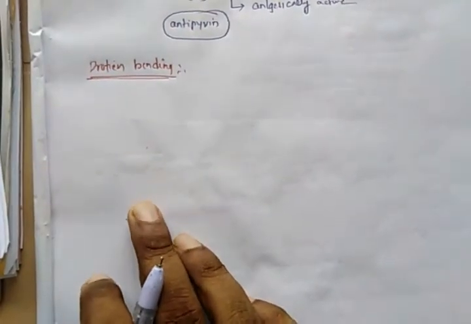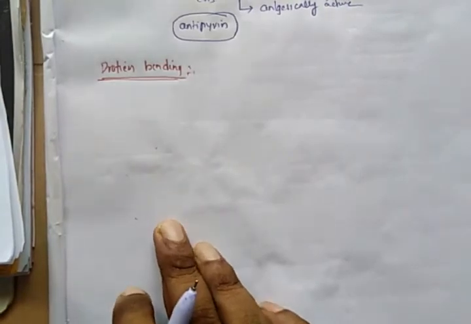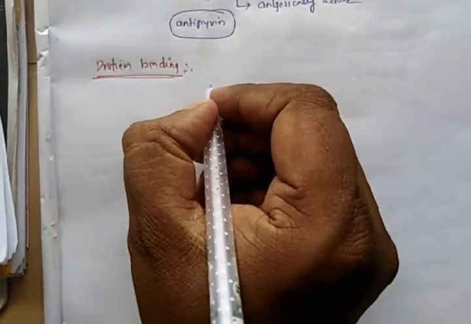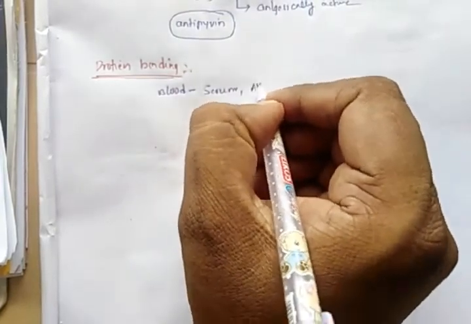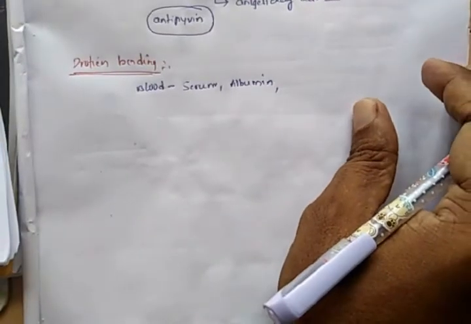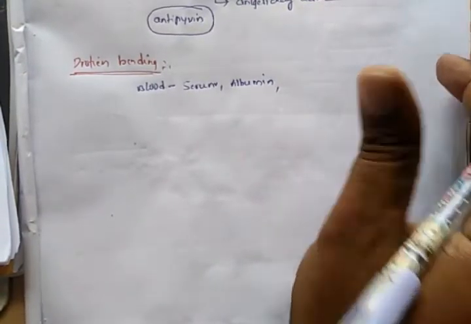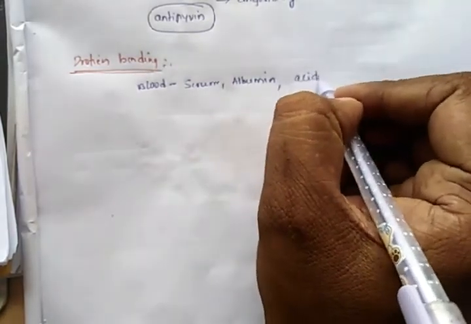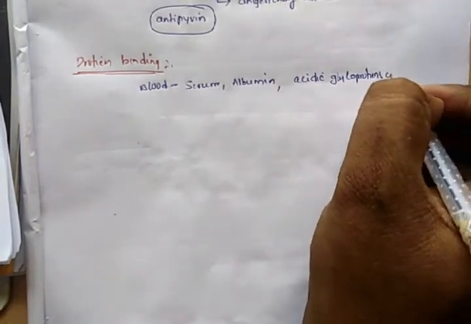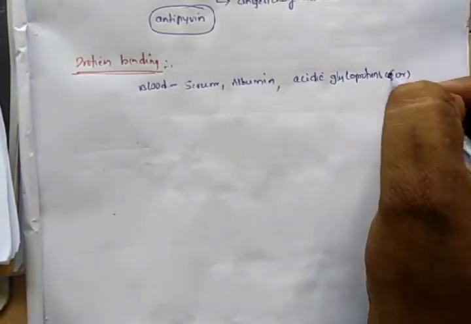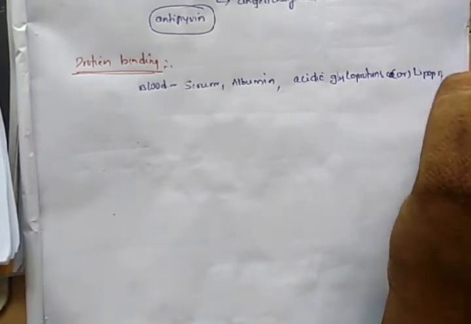The blood is made up of, as you already know about the composition of the blood, proteins like serum albumin, and it is also composed of acid glycoproteins. Acid glycoproteins are also called lipoproteins.